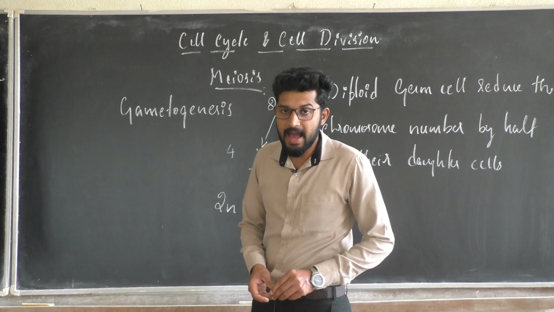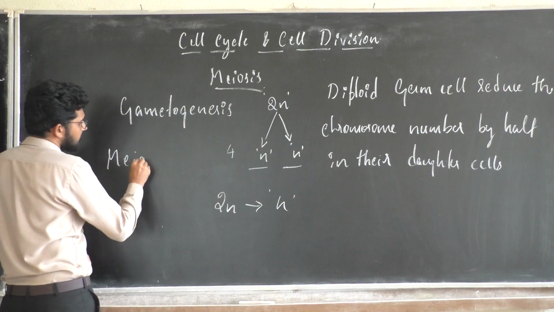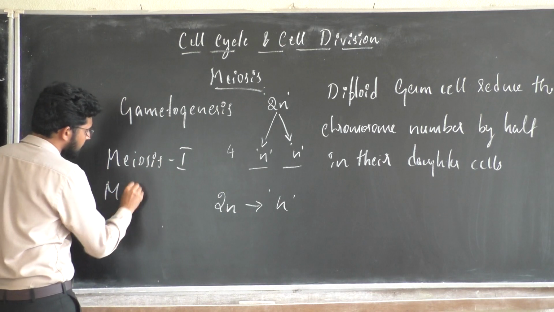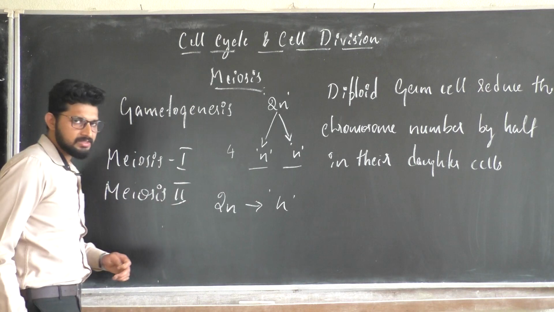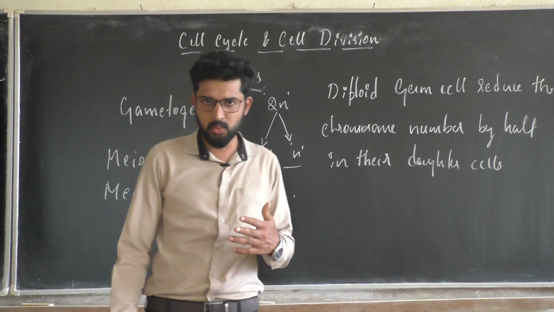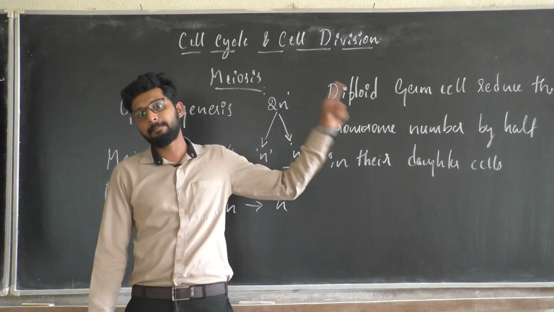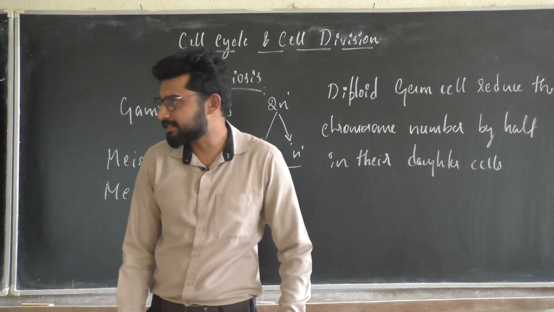One is called meiosis 1. The second one is called meiosis 2. Very simple it is. Meiosis 1 as well as meiosis 2 are the two steps of the process called meiosis. What is meant by meiosis 1?